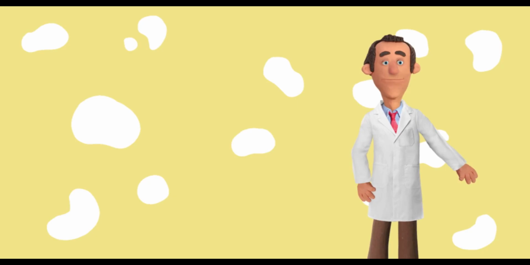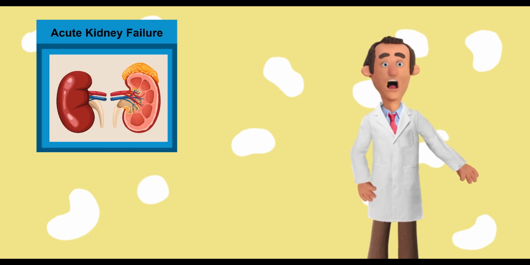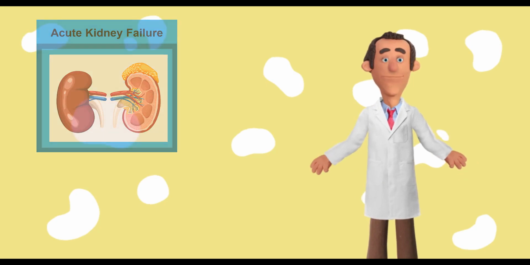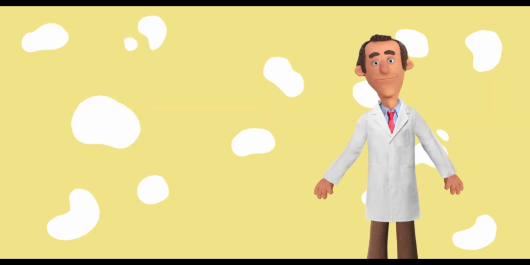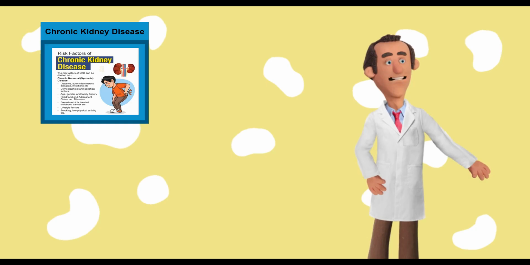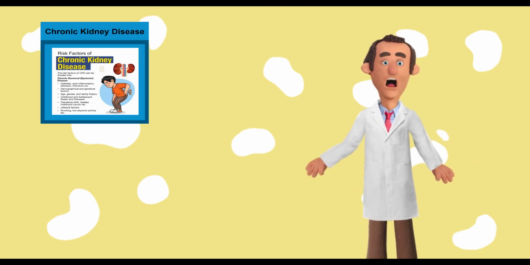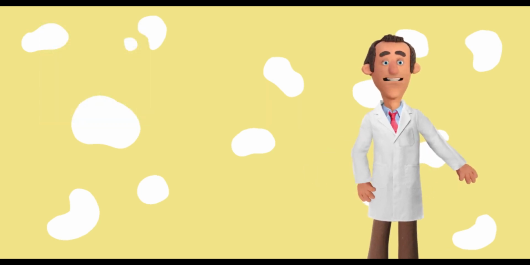Let's continue from types of kidney failure. Acute kidney failure, AKF: sudden loss of kidney function, often reversible if treated promptly. Common causes: severe infections, dehydration, trauma, drug toxicity, or blockage of the urinary tract. Chronic kidney disease, CKD: gradual loss of kidney function over months or years, often irreversible. Common causes: diabetes, high blood